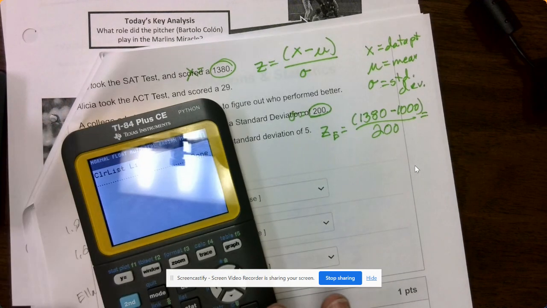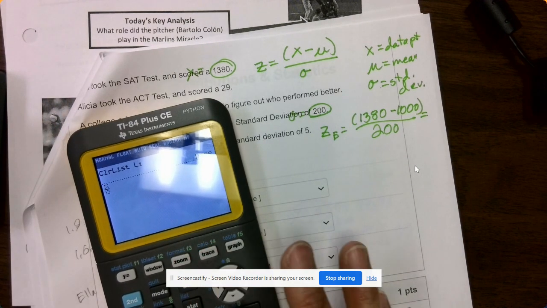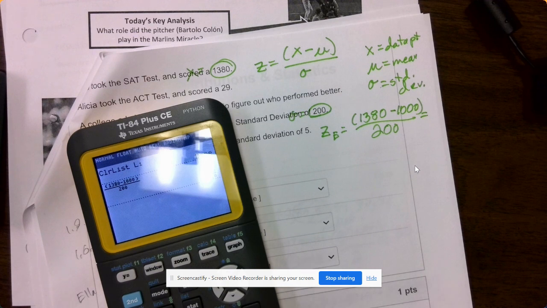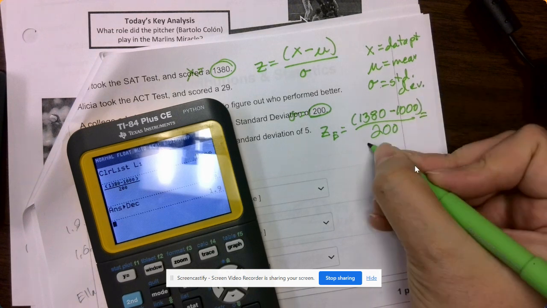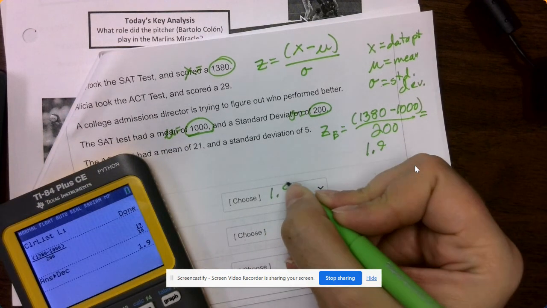So remember, you can also use alpha x to get the fraction. So 1,380 minus 1,000. Scroll down, put in 200. If you get that, everybody, you can go math, decimal, enter, and it'll give you the decimal amount. So we get 1.9. Okay, so hers is 1.9 for her z-score.